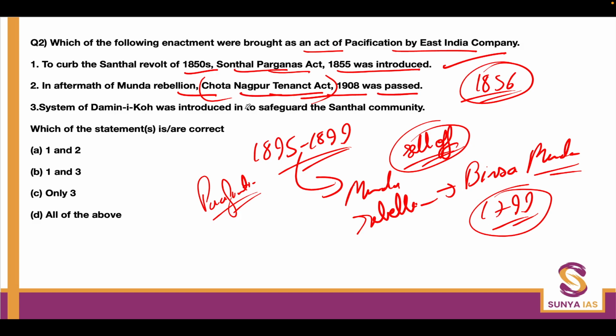Now the third statement: the system of Damin-i-Koh was introduced to safeguard the Santhal community. Damin-i-Koh is a Persian concept, and it actually means the bottom ranges of a hill. The slants, the last edge of the hills, are the most fertile regions, and usually a huge amount of farming can happen over here.